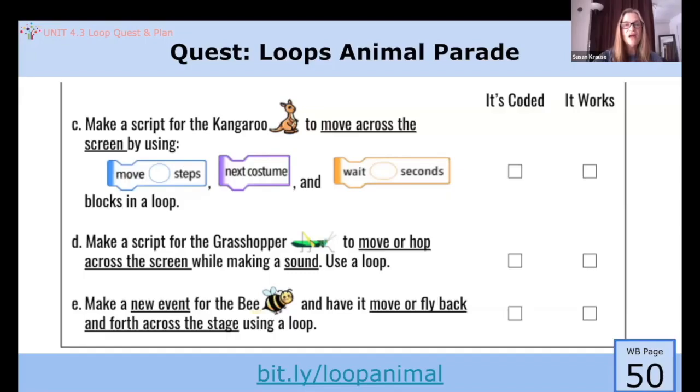For the grasshopper to move or hop across the screen, which means he'd be moving up and down as he moves forward. If you only use the move steps block in the loop, it will just move horizontally forward. To make it hop up and down while moving forward, you would use the change Y by block.